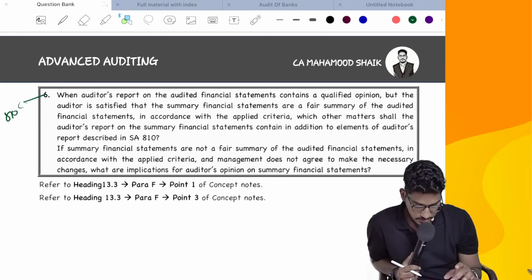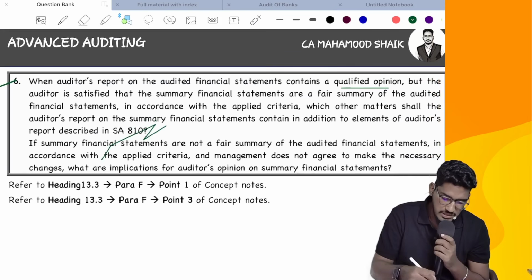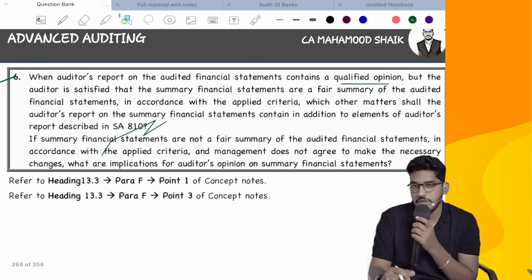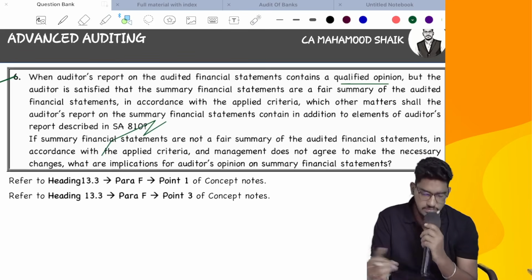Next. When the auditor's report on audited financial statements contains a qualified opinion, same here, it contains a qualified opinion, but you are satisfied that a fair summary is there. You can give an unmodified opinion, but you have to describe it.